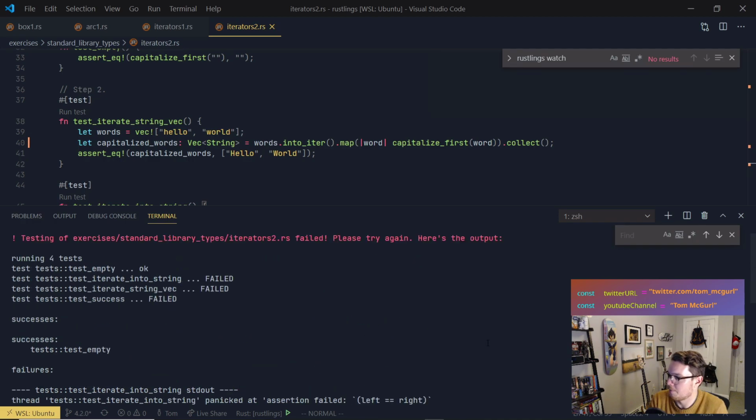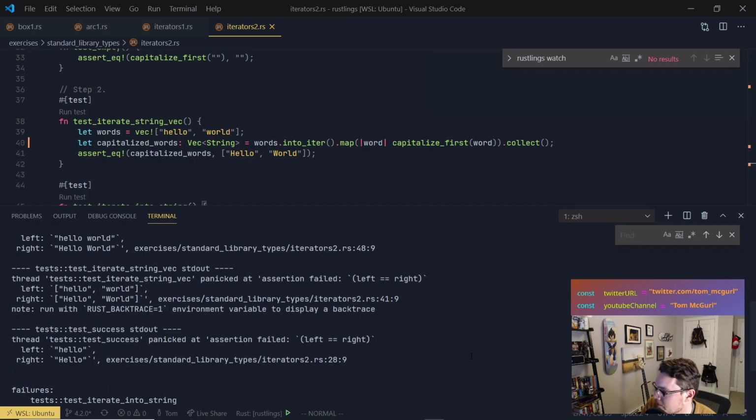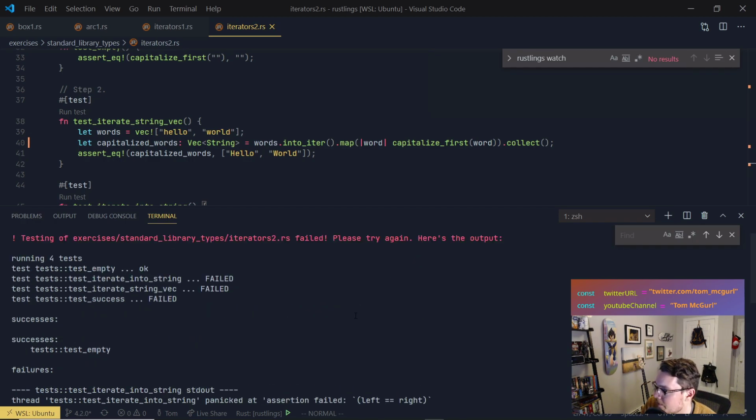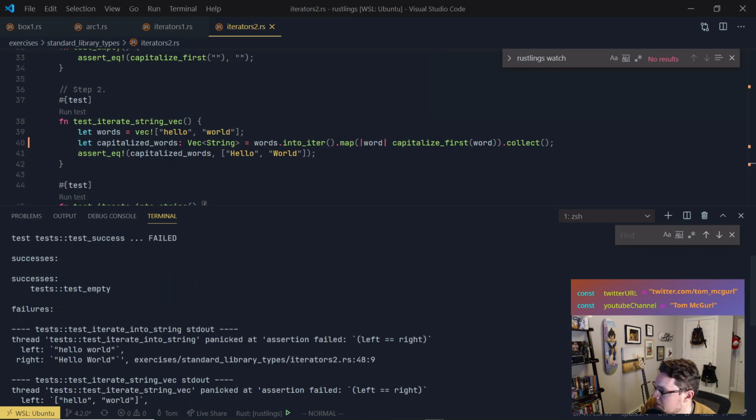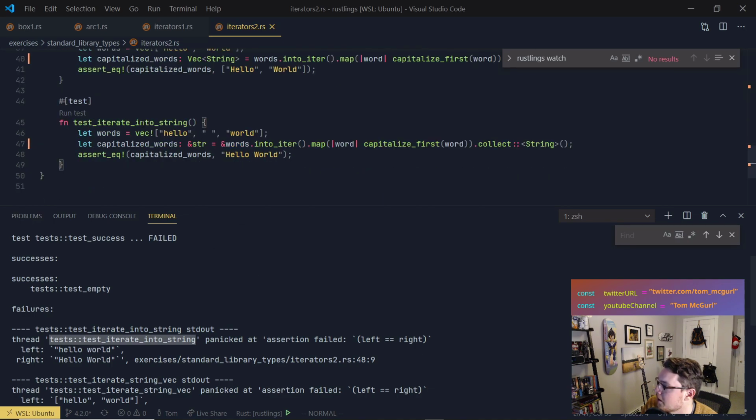All right, so we're almost there. We failed. Why do we fail? Let's see, here's the output. Left, hello world. Right, hello world. Assert failed, left equals right. That's on test iterate into string. That's this one. So this was supposed to be capitalized, but it didn't actually capitalize it.